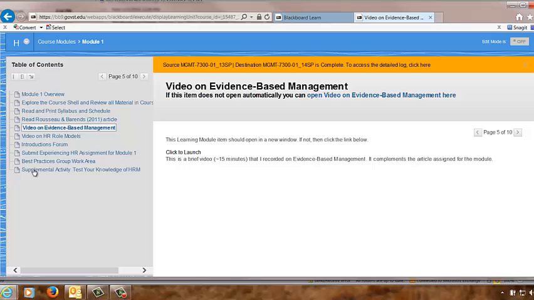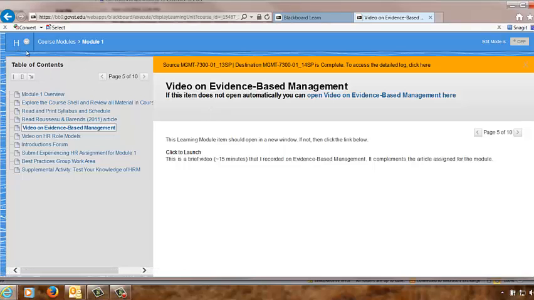And usually in a module I'll also have a supplemental activity. And so this is, if you want to just take the learning a little bit further, that's why we have that there. Those are the modules, and every week I'll release a new module. The idea is that it's a step-by-step list of what you should be doing in that module, and so you can use it that way.